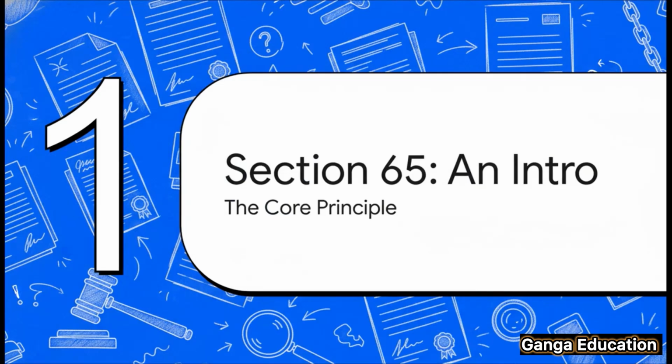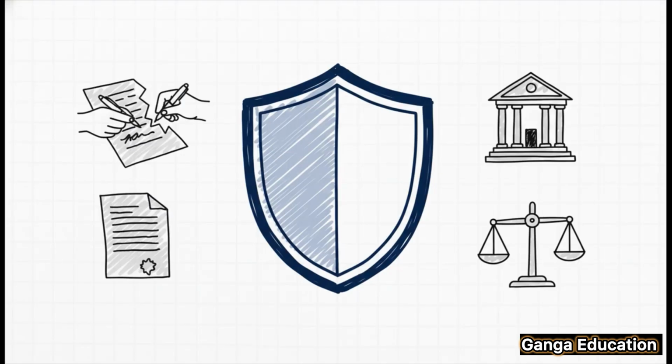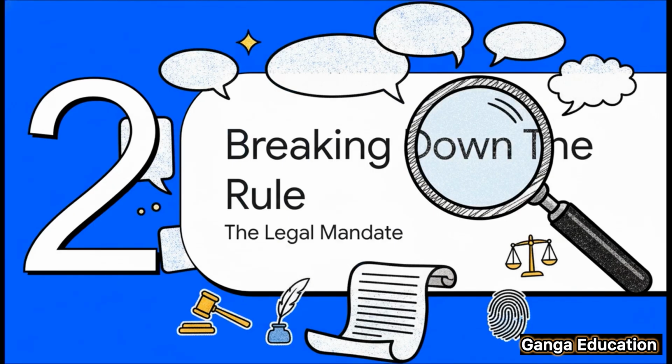Section 65 is, you could say, the bedrock when it comes to documentary evidence. Its main job is to set up a clear process for making sure that any document brought before a court is actually authentic. Now, you might be wondering, why is this one section so important? Well, think of it as the gatekeeper of the courtroom. It's a vital safeguard that protects the entire judicial process from being derailed by fraud, forgeries, or any kind of fake documents.